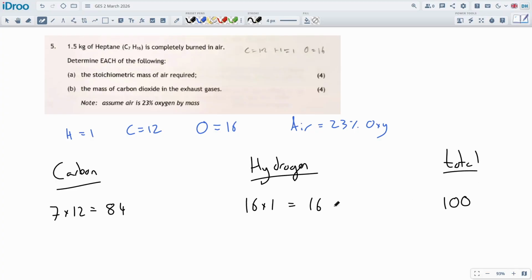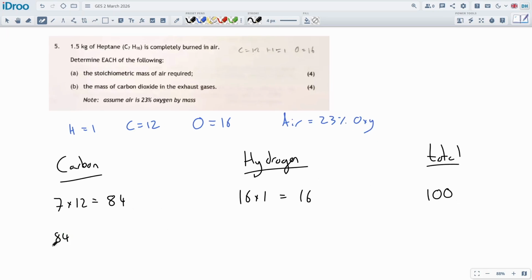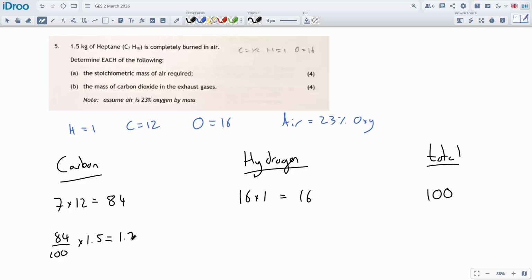Okay, right, so these are the relative weights of them, and that means we've got 84 out of 100, so 84% of that fuel is pure carbon. Okay, and we've got 1.5 kilograms. So we're going to work out exactly how much carbon we have in 1.5 kilograms of heptane. It will give us the total amount of carbon in that fuel. So 84 divided by 100 times by 1.5. We get 1.26 kilograms of pure carbon in there.